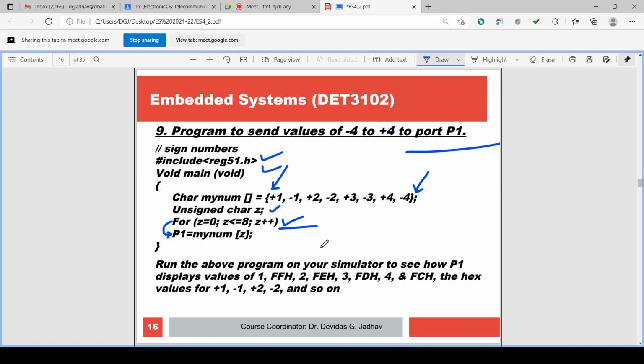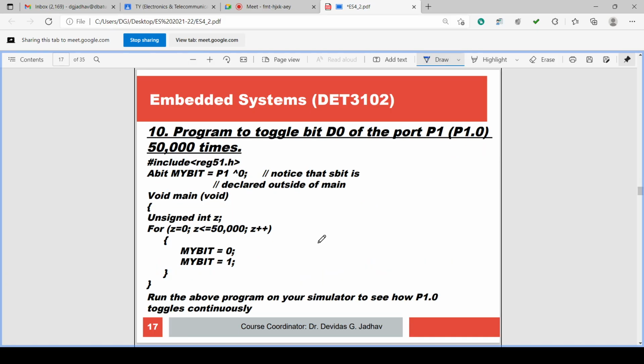And we observed first that we could not see these values. Then we introduced the delay also. If you introduce the delay, you can observe it. Then the indefinite delay is also used. A definite, accurate delay can also be used for 1 second, half second, 1/4 second, and so on. So till now we have discussed outputting to a complete port.